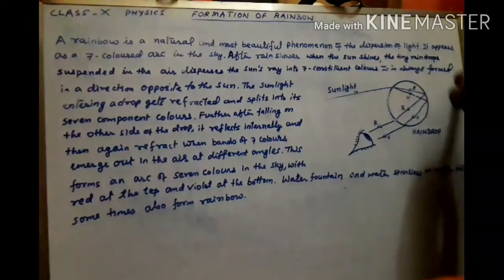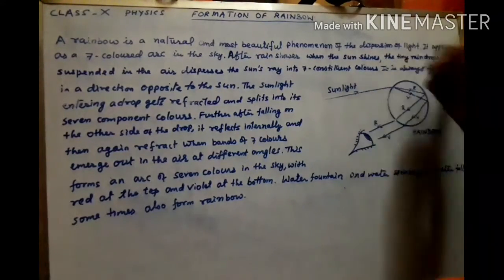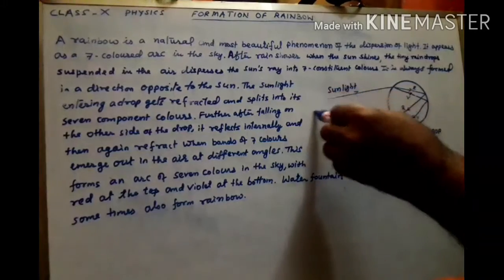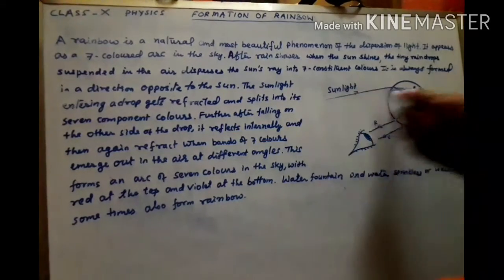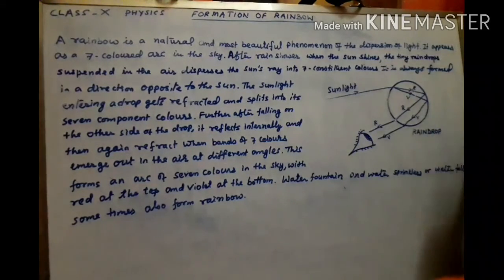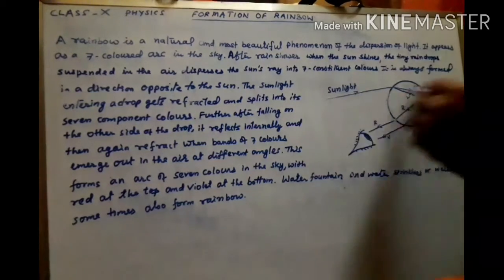So you see that the formation of rainbow in the sky is in this direction while the sun is on this side. So always the rainbow forms opposite to the direction of the sun.